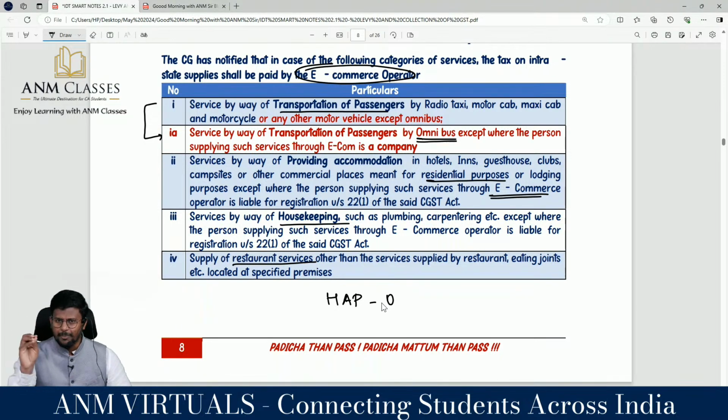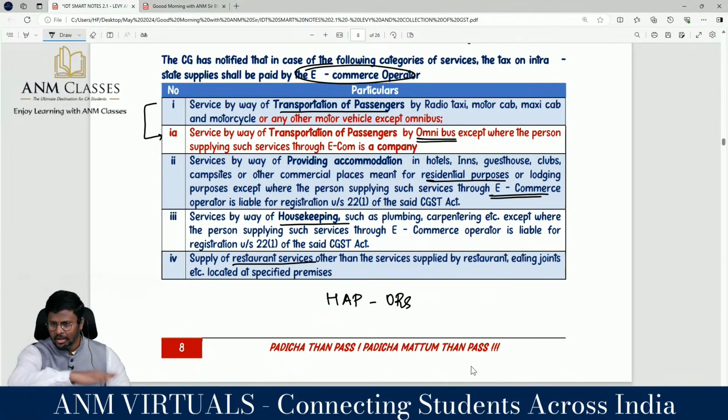Correct? If the supplier is a company, the supplier is liable to pay GST on a forward charge basis. Otherwise, the e-commerce operator is liable to pay GST. Right? So, omnibus has been added and restaurant services are also added. That is supply of services, not all restaurant services, other than services supplied by restaurants, eating joints, etc. located at a specified place. For example, if you are going to Buhari and eating there, then they are liable for GST.